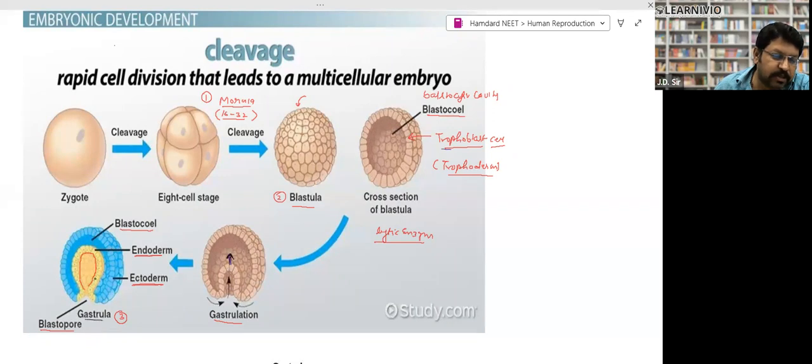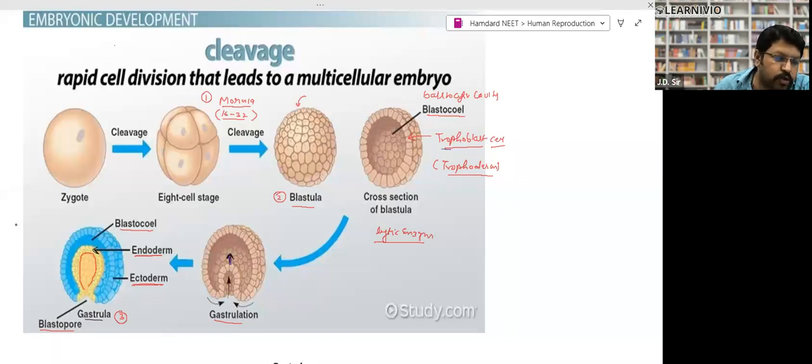After this process, formation of the gastrula stage takes place. In the gastrula stage, look, this yellow color structure is made due to the folding of this wall only, right? The yellow color structure is called endoderm. The outer layer, this one, is called ectoderm, right? And between ecto and endoderm, this blastocoel cavity is still called blastocoel, but it regresses. Further, this blastocoel also gets filled with cells, and it makes a cell layer that is called mesoderm.